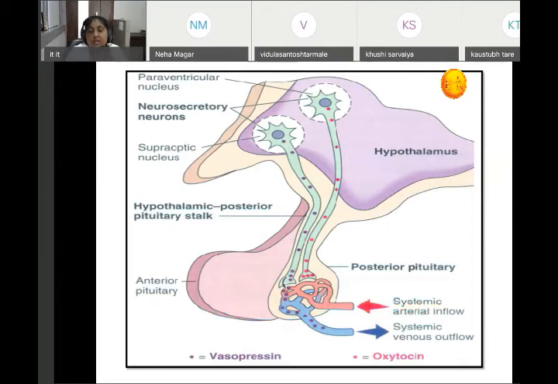Remember that they enter the anterior pituitary by a portal vessel. Here they enter into the posterior pituitary by neurons, which is called a tract, the hypothalamo-posterior pituitary stalk or hypothalamo-hypophyseal tract. See the difference. Here there is a blood vessel, here there are neurons.